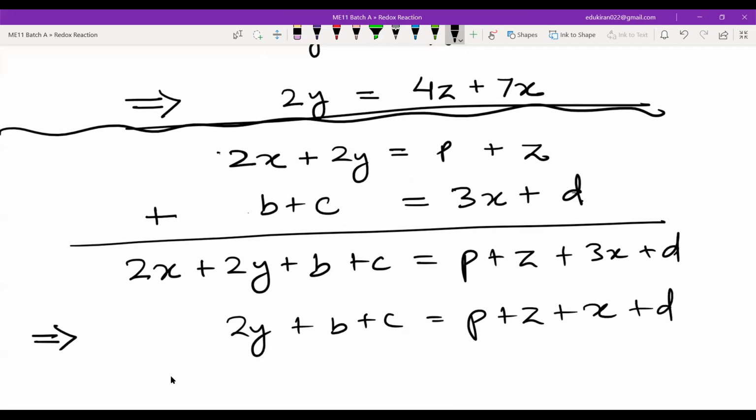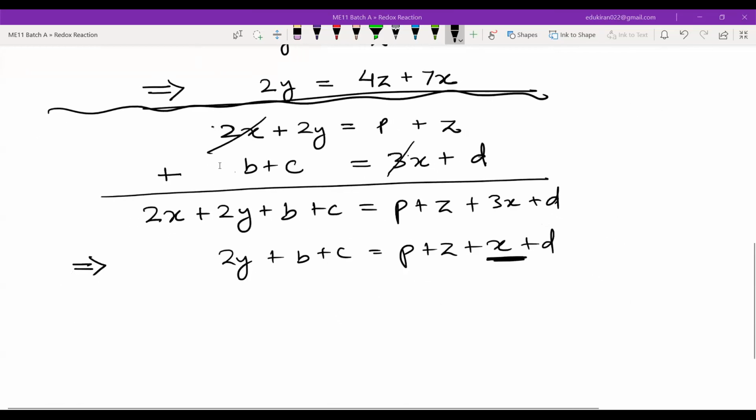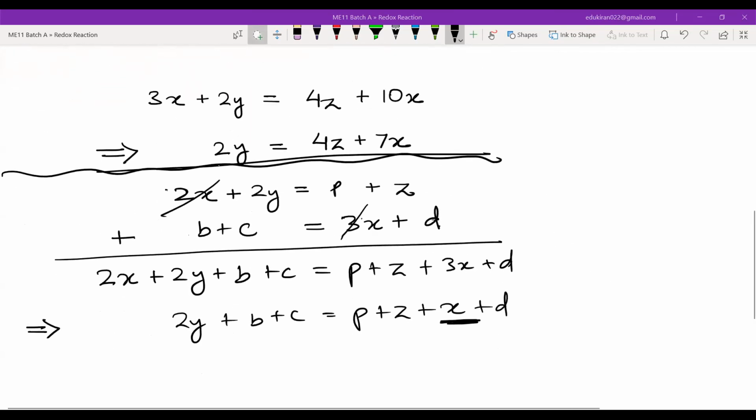Now, can you see that I can eliminate this and this, and I can directly write 1x here? You understood it now? That's how you did it with 3H2O and 7H2O, on both sides. So as we are dealing with linear equations, this is the similar way we deal with chemical equations.